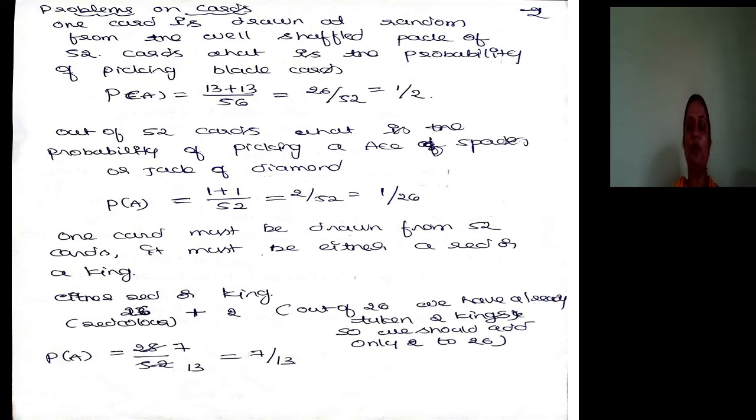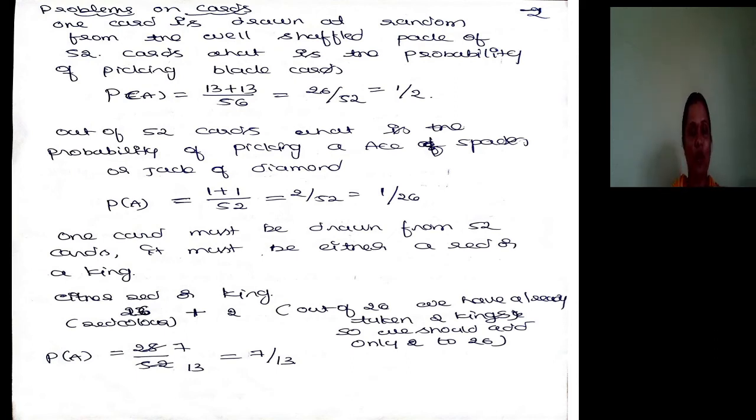Out of 52 cards, what is the probability of picking an ace of spade or jack of diamond? When there is the term "or," it means you need to add. In spade, there is only one ace.